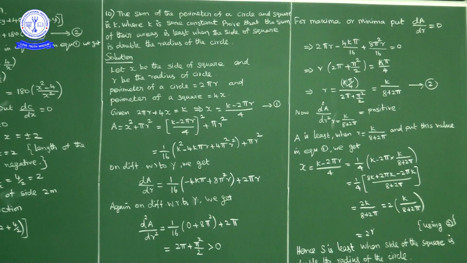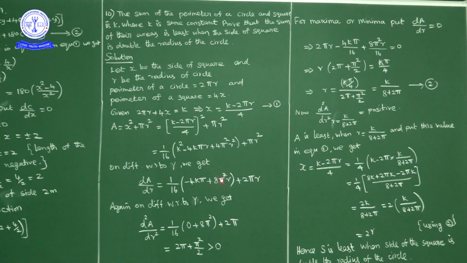Now again differentiating with respect to r. d square A by dr square is equal to 1 by 16 constant. Now minus 4k pi, there is no r term, so it is constant, derivative 0, plus 8 pi square constant, r derivative with respect to r is 1.